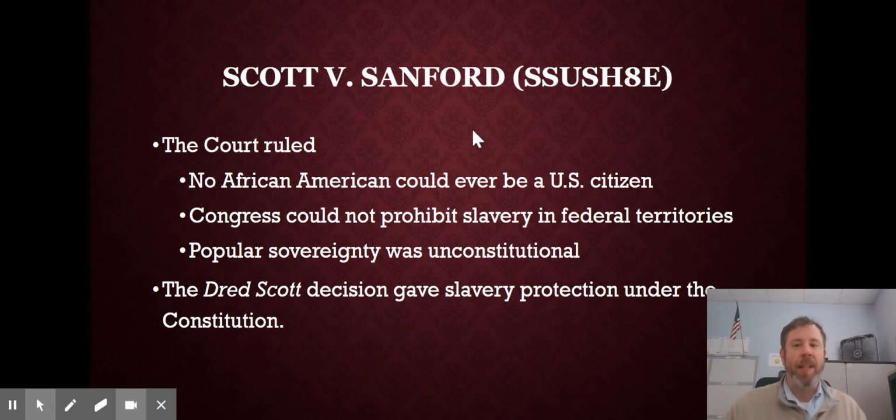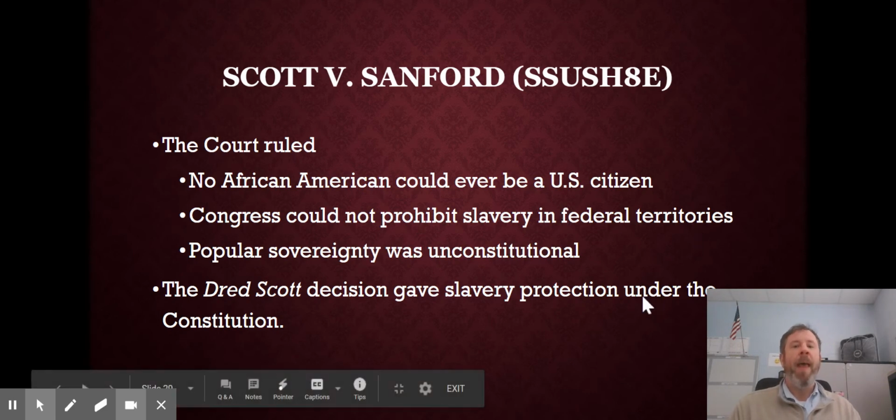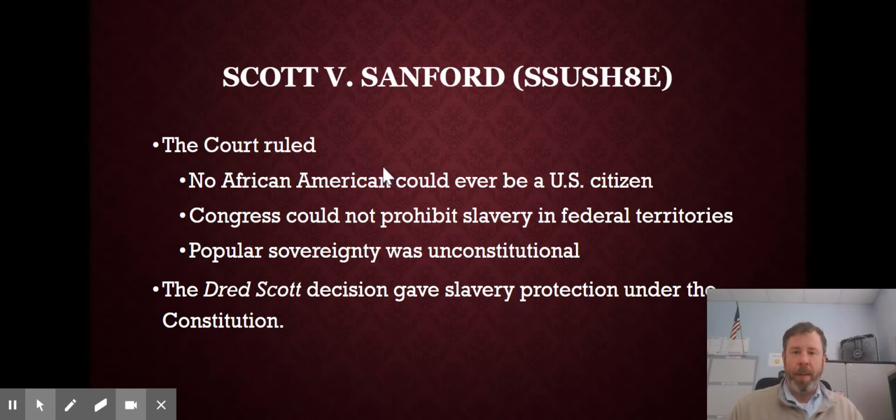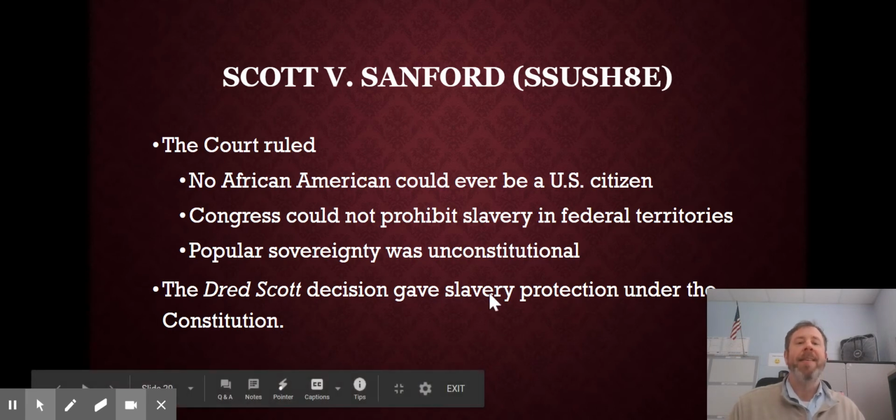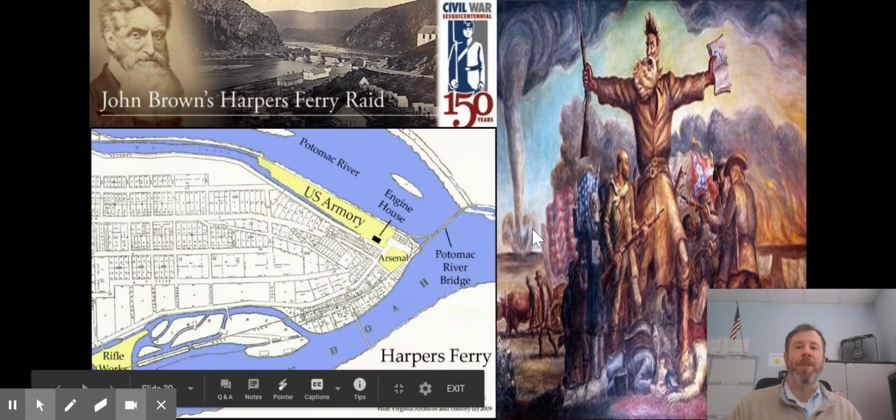The Supreme Court in Scott versus Sanford does several things. No African American can ever be a citizen. That's what our Supreme Court says. It also says, never mind your Missouri Compromise that you tried to do with a line in geography. Never mind popular sovereignty that you just tried to do with the Kansas-Nebraska Act. The Supreme Court says that Congress cannot prohibit slavery in federal territories. Therefore, slavery is now protected under our Constitution. Our government, with the Supreme Court, says in Scott versus Sanford that slavery is now protected under the Constitution.